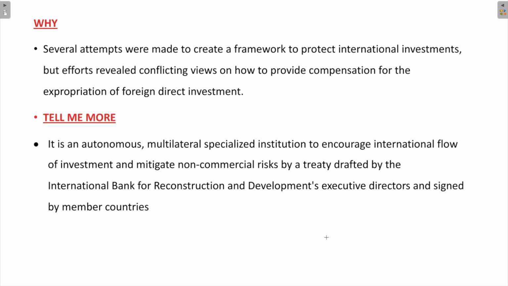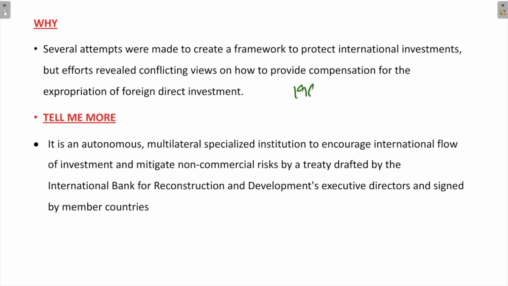So what is the purpose of coming up with this dispute settlement organization? Several attempts were made to create a framework to protect international investments, but these efforts just revealed conflicting views on how to provide compensation for the expropriation of foreign direct investment.